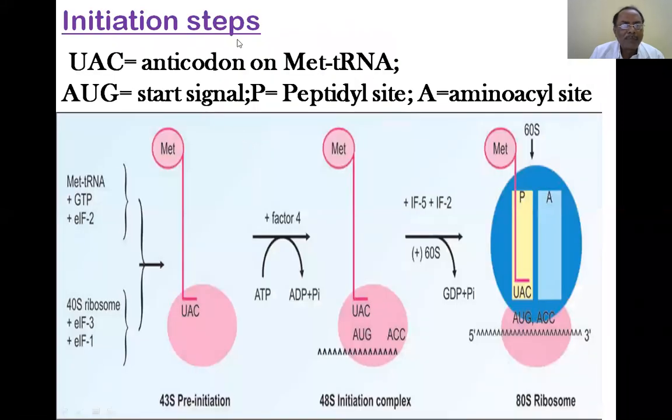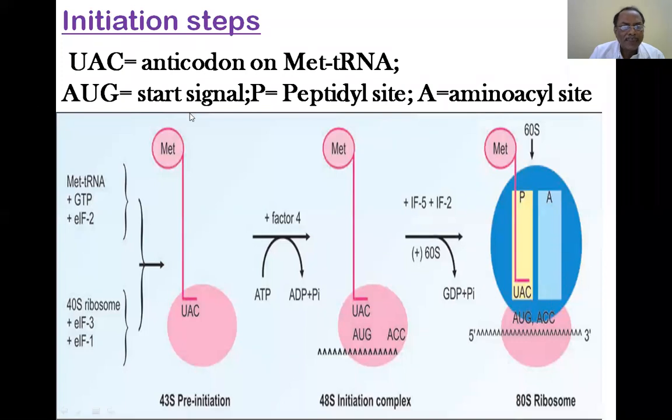The first step, which is a very large one among all, we are trying to discuss. To initiate, what is important is a free ribosome, and this ribosome is 80S. That will be separated into 60S and 40S. That is the first sub-step in the initiation step, the largest step.